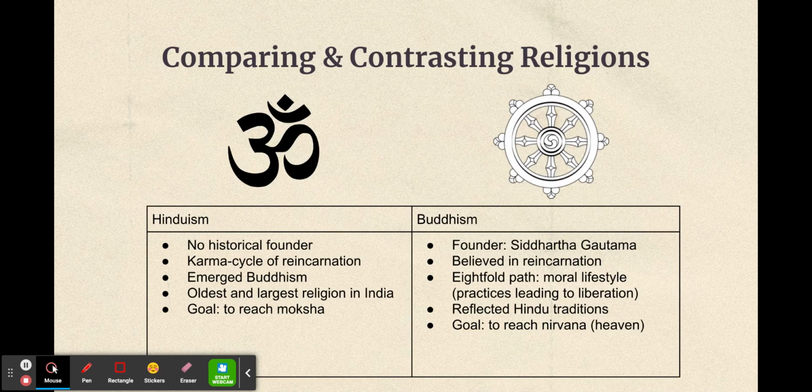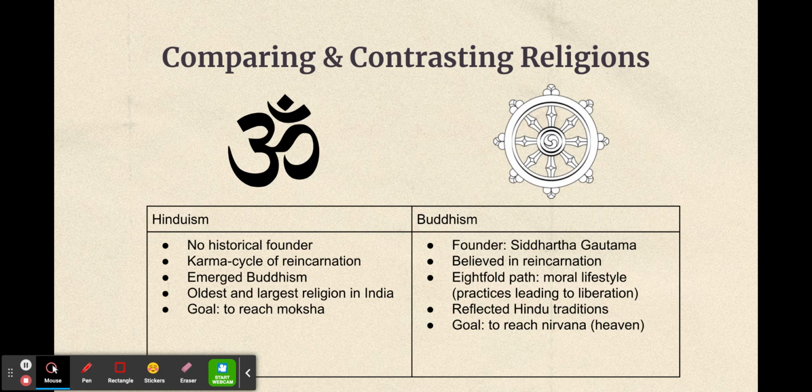Now, I'll be comparing and contrasting Hinduism and Buddhism that I've mentioned previously. It is important to know similarities and differences in similar historical events or findings, as they commonly appear in the SAQ questions on the exam. What's similar about Hinduism and Buddhism is that they both believe in reincarnation. They both believe in the existence of karma, which is a cycle of reincarnation. Hinduism is the largest and the oldest religion in the world, and Buddhism was influenced by the ideas of Hinduism, so Buddhism reflects the Hindu traditions.